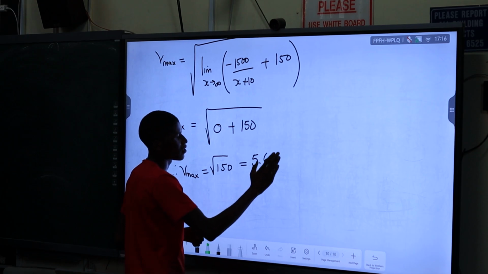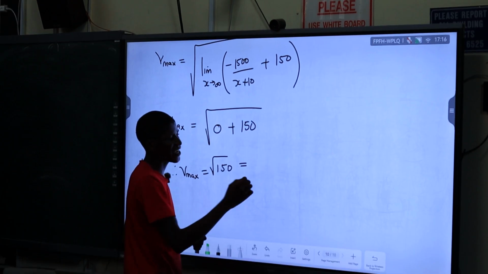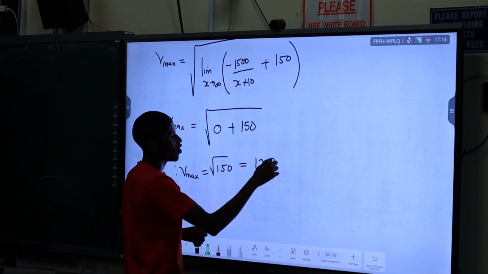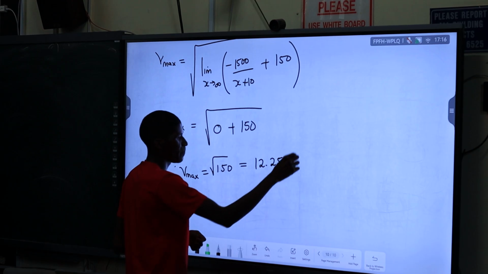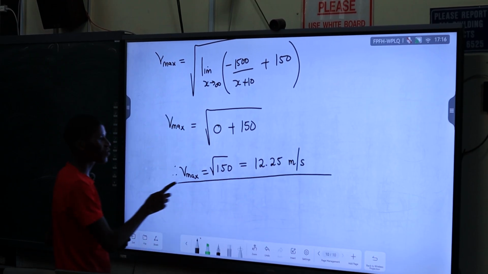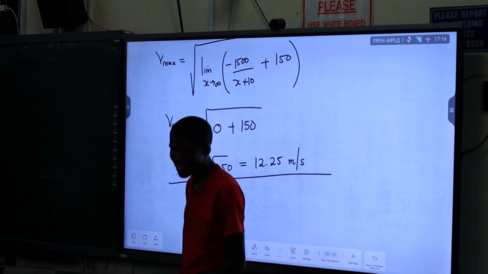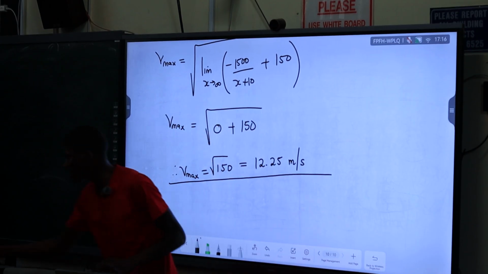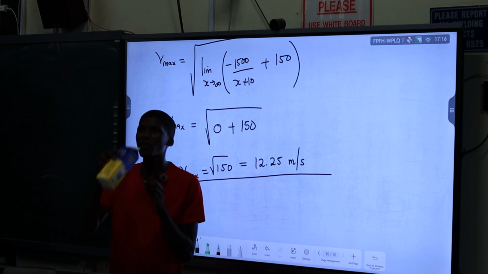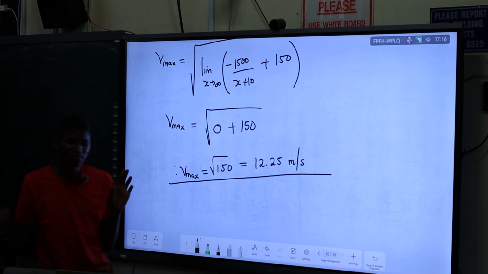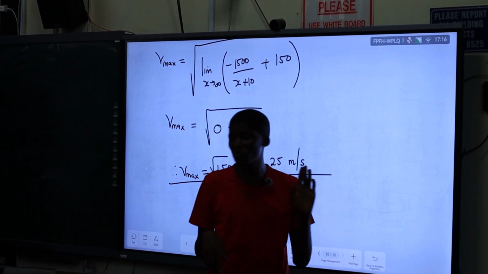Square root of 150 is 5 root 6. In decimal format, 12.25 meters per second. This is when you get the maximum. That's the maximum velocity, and you get it as x approaches infinity. Cool. We are done with Newtonian mechanics.